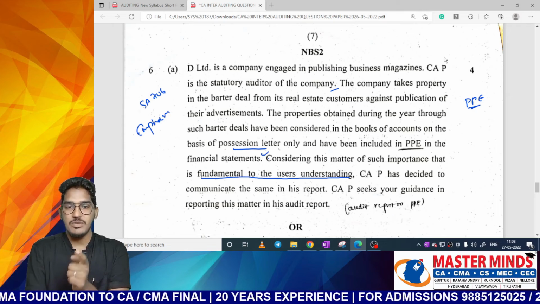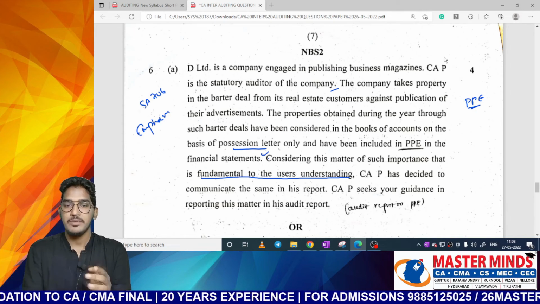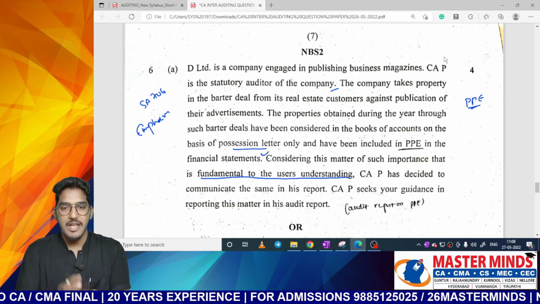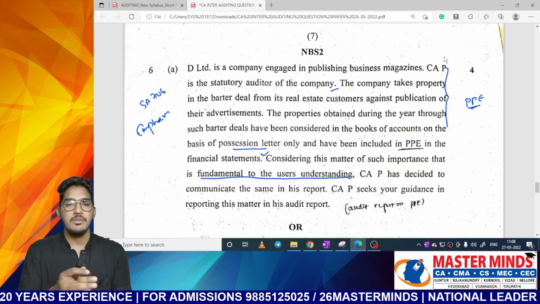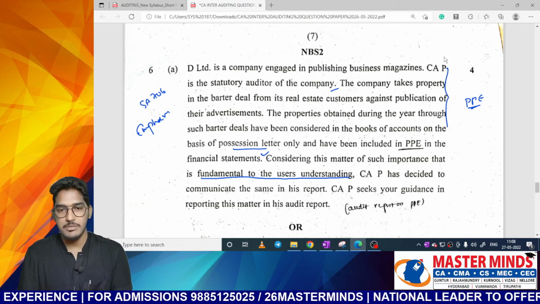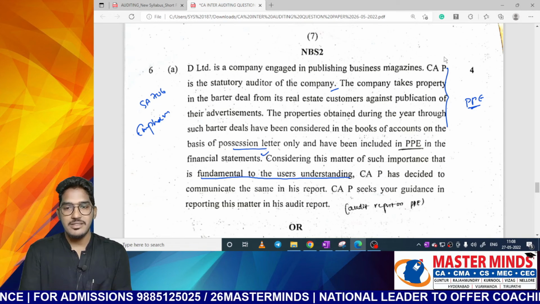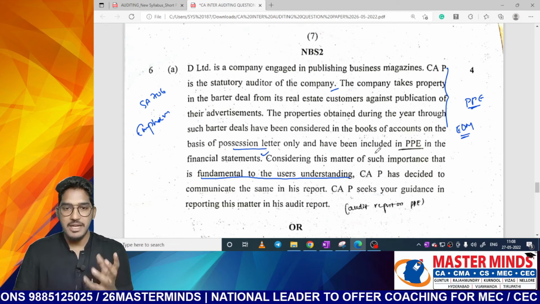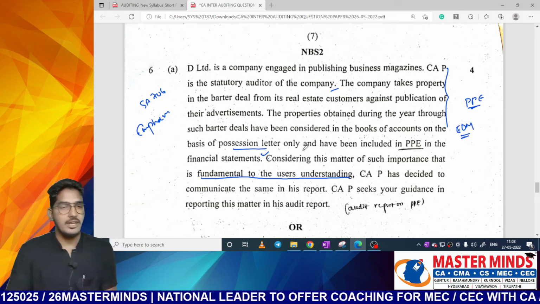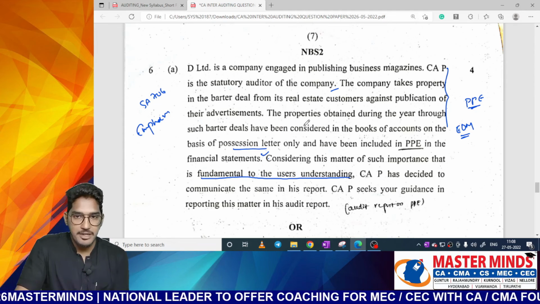This sentence is very important in this question, a very crucial sentence: considering this matter is of such importance, which is fundamental to users' understanding. And in the above paragraph, they have told that this information is already presented or disclosed in the financial statements. So where will we try to communicate this? In the emphasis of matter paragraph, we try to communicate this. So write about the emphasis of matter paragraph and give a conclusion. In the given case, the auditor has to highlight this matter in an emphasis of matter paragraph.